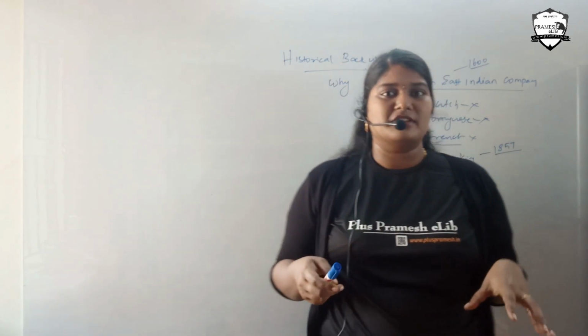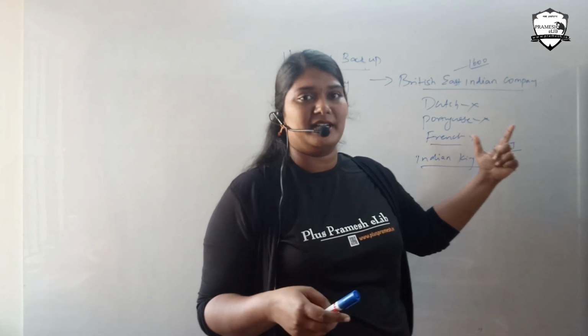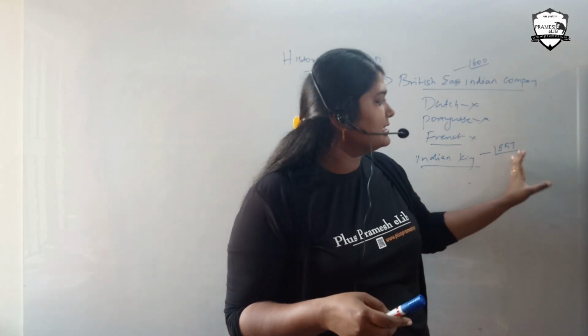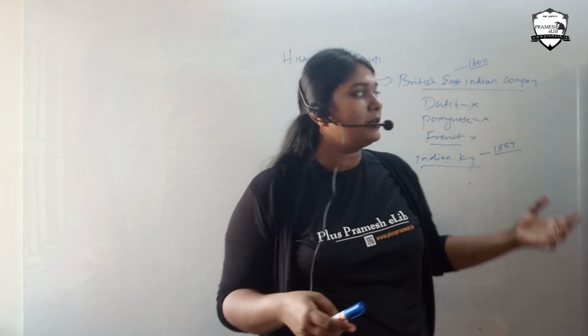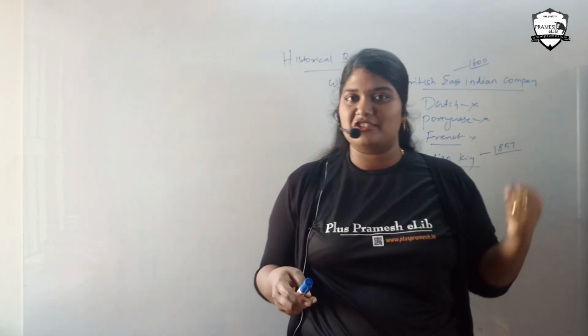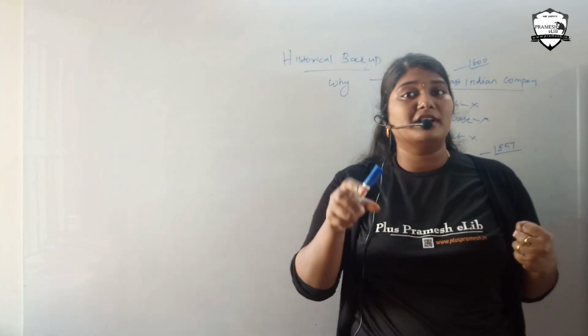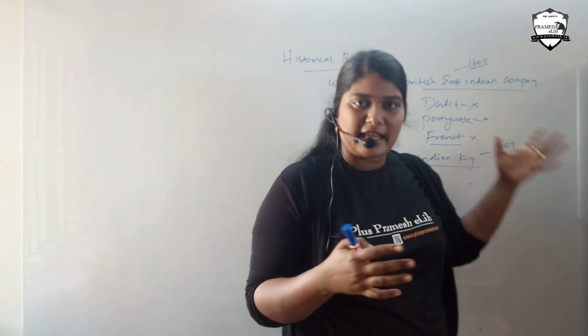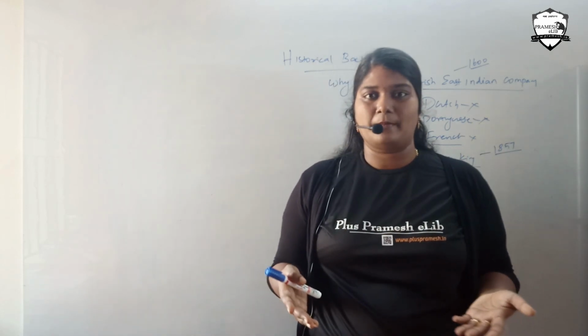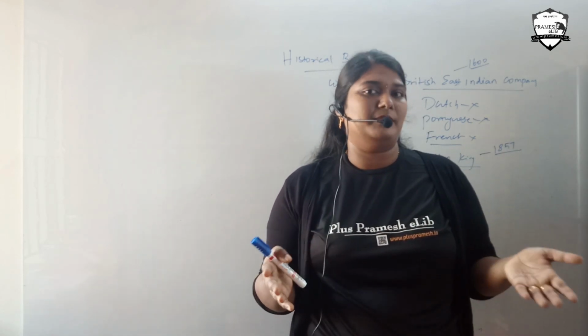After the 1857 revolt, until then the British East India Company did all those things. After that, the British government took over the company in the name of giving good governance in India. After that they started the same ruling in a different method, the same draining in different methods.